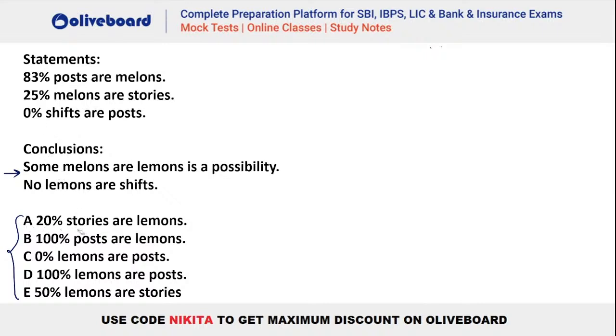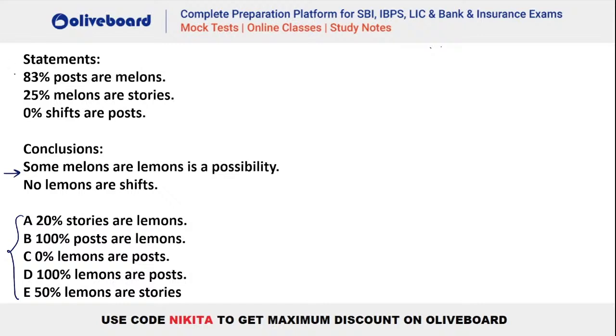Okay, so whether we should add A here as the 4th statement so that these 2 conclusions are definitely true, because if you check, you can see we have posts and melons and stories and shifts and posts, right? But here you have one thing new, that is your lemons, right? Lemons are missing here. That means this lemons will come from the 4th one that we will be adding, right? No, it's not about true or false, Avi. This is about which of the following should be added as the 4th statement so that these 2 conclusions become definitely true. Okay? Chalo, let's try it out, right? Let's see how this particular question is to be done.